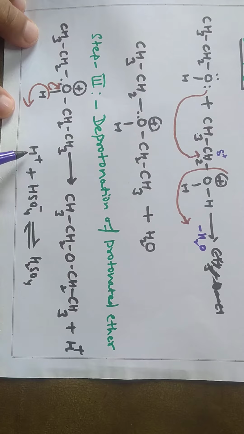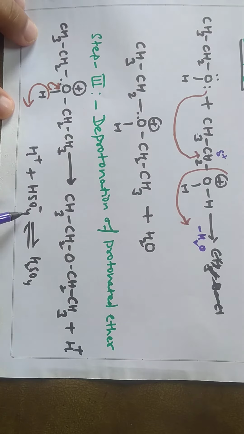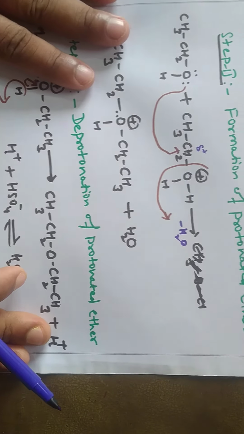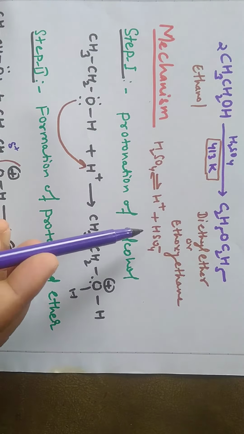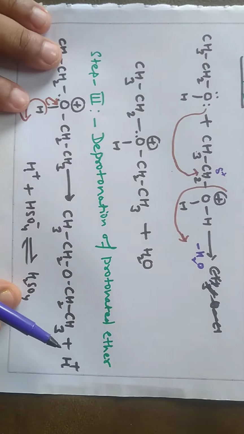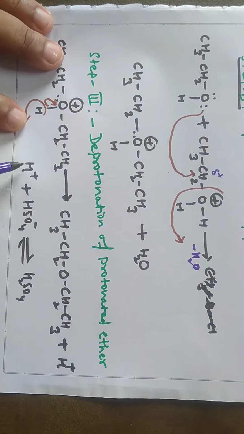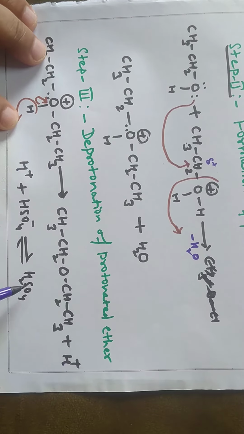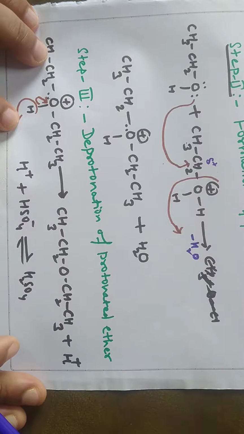Now this H+ and the HSO4-, which I showed you in the starting, react to form H2SO4. So again we can say that H2SO4 acts as a catalyst in this reaction. I hope you understood this mechanism, and if you practice two or three times, you will definitely be perfect. Till then, thank you, bye bye.